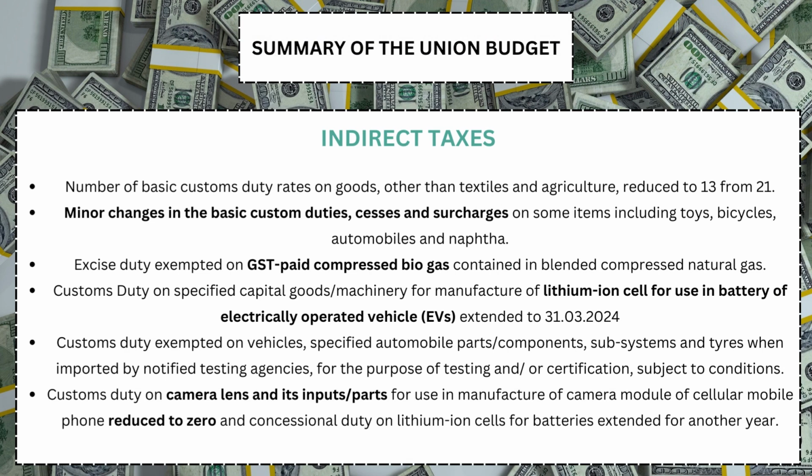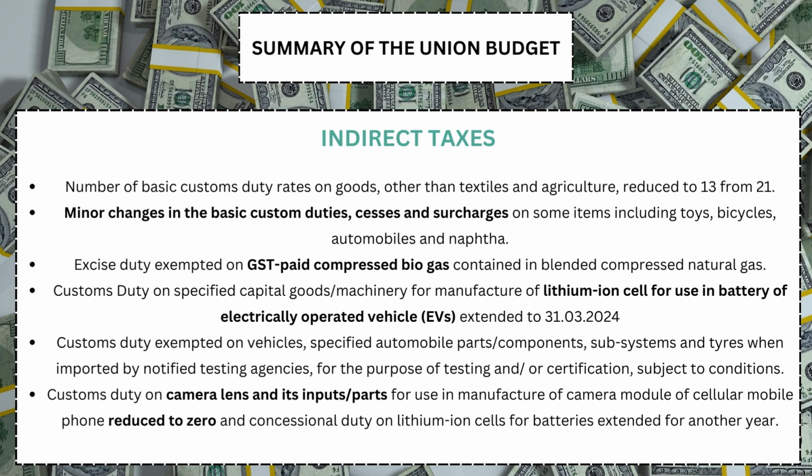Indirect taxes. The number of basic customs duty rates on goods, other than textiles and agriculture, is reduced to 13 from 21. Minor changes in the basic customs duties, cesses and surcharges on some items including toys, bicycles, automobiles, and naphtha. Excise duty exempted on GST-paid compressed biogas contained in blended compressed natural gas. Customs duty on specified capital goods machinery for manufacture of lithium-ion cells for use in batteries of electrically operated vehicles, EVs, extended to 31st March 2024.